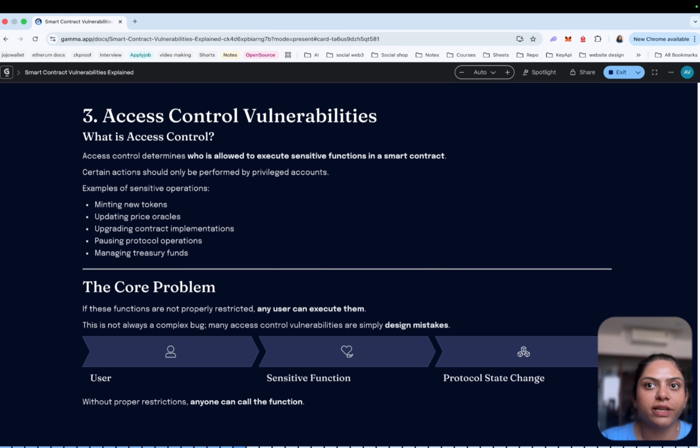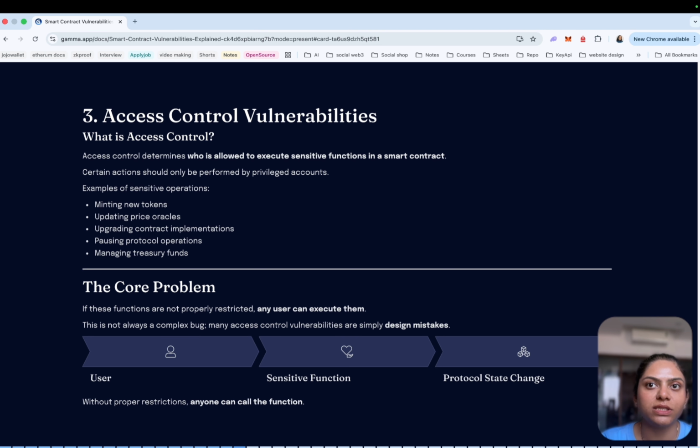Then the third one, the next category of smart contract vulnerability, is access control vulnerabilities. In many cases, these are not complex technical bugs. They are simple design mistakes where sensitive functions are not properly restricted. In smart contracts, certain operations should only be performed by privileged accounts. For example, minting new tokens, updating price oracles, upgrading contract implementations, pausing protocol operations, managing treasury funds. If these functions are not protected correctly, anyone can call them.